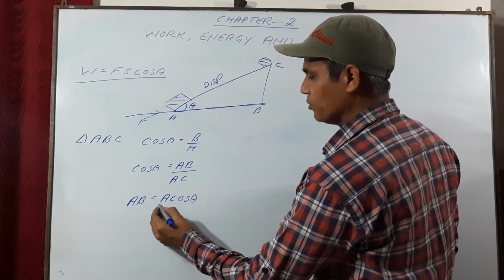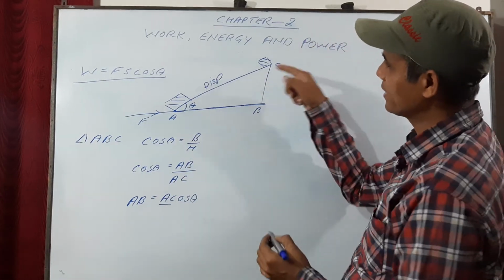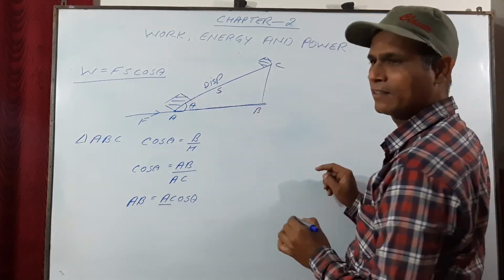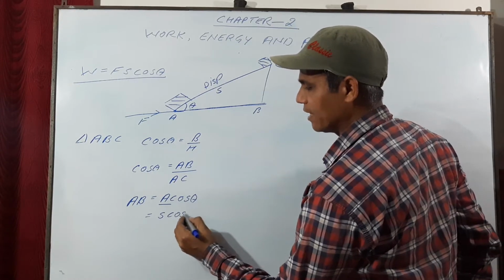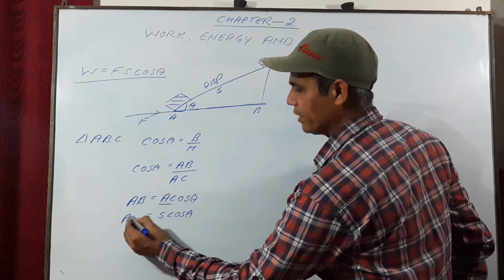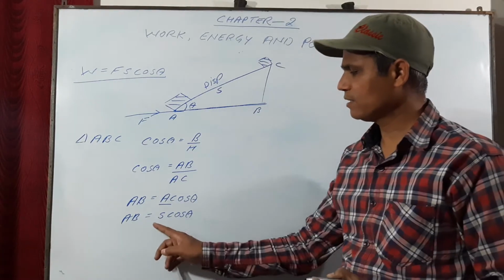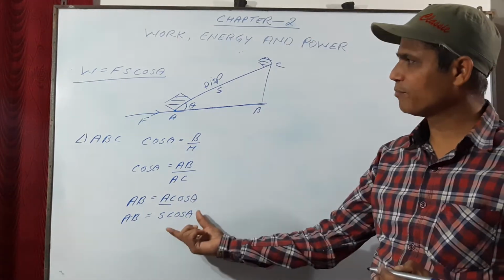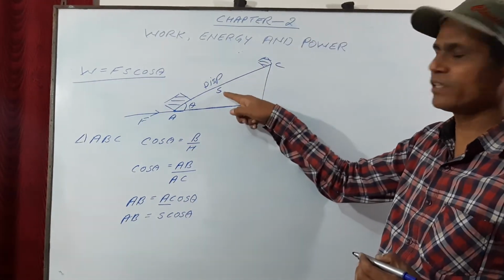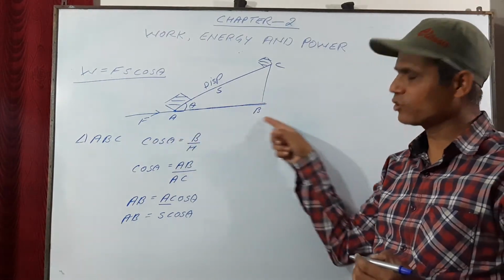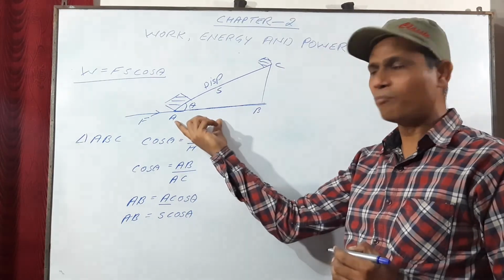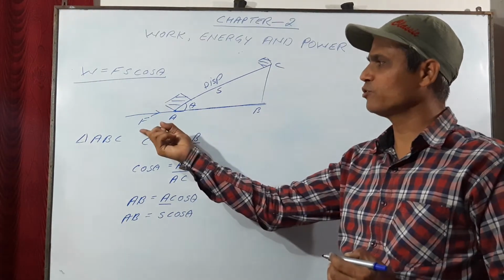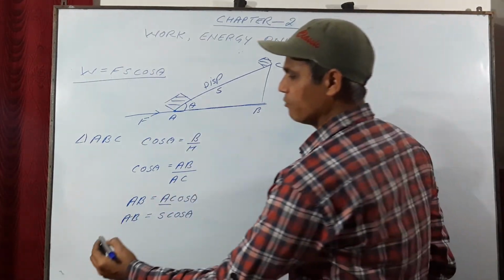That means now you know A to C is the displacement. Suppose this is S, so AB is equal to S cos theta. Now what is AB? AB is the component of displacement which is in the direction of force. So I have just determined the component of displacement in the direction of force. Now what will be the work done?